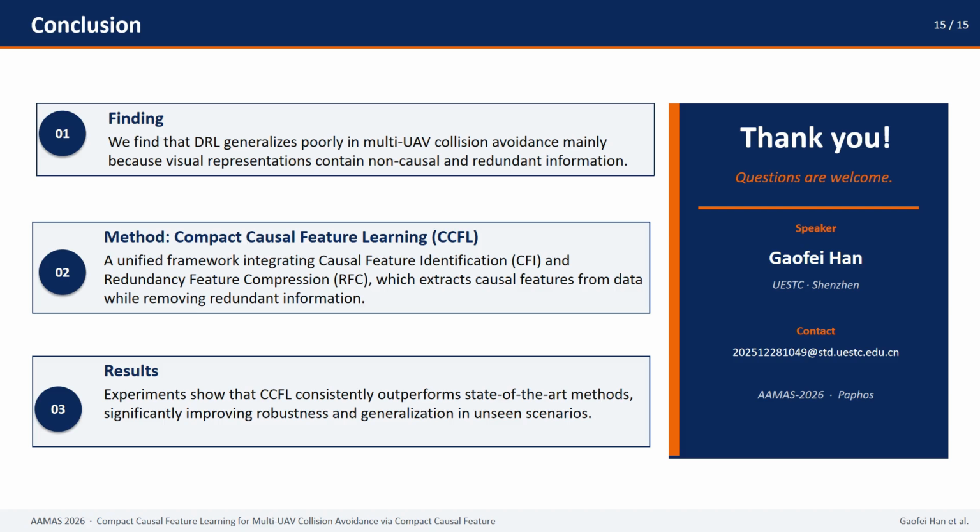To conclude, first, we find that DRL generalizes poorly in multi-UV collision avoidance mainly because visual representations contain non-causal and redundant information. Second, we proposed CCFL, a unified framework combining causal feature identification with redundancy feature compression to learn compact causal features. Third, experiments show that CCFL consistently outperforms state-of-the-art methods, significantly improving robustness and generalization in unseen scenarios.